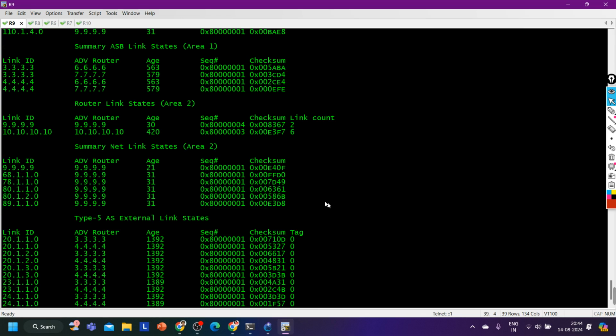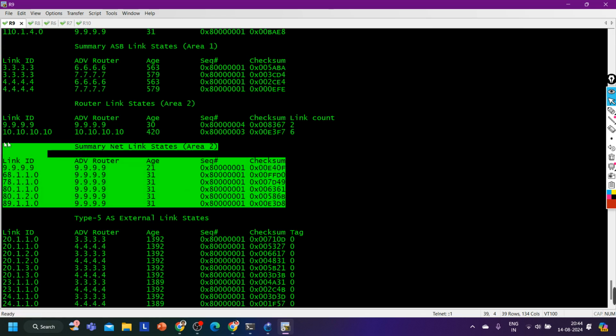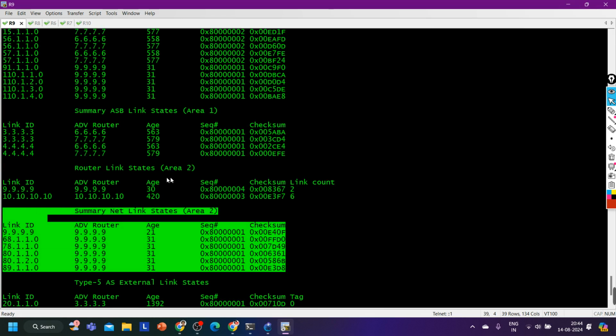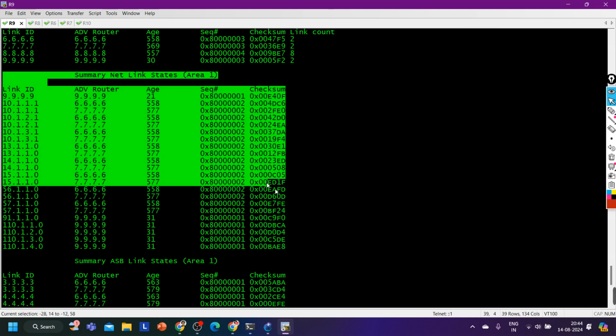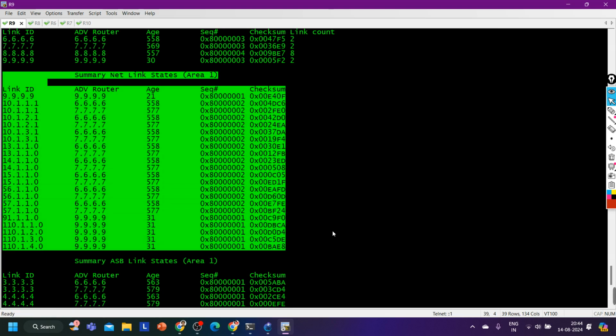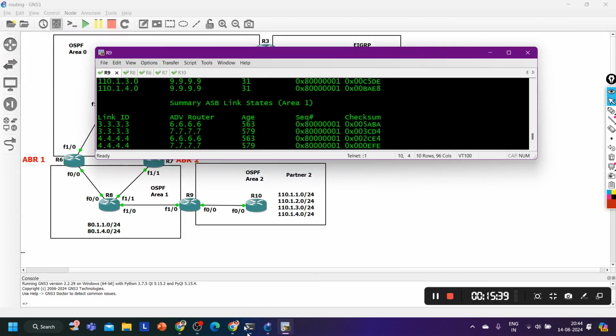Which LSAs are these? This is LSA 3 of area 2. It is advertising in area 10. LSA 3 of area 1.